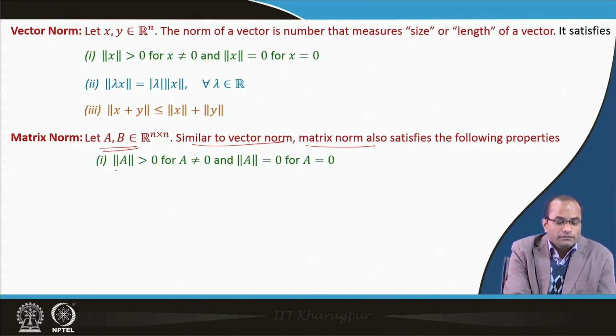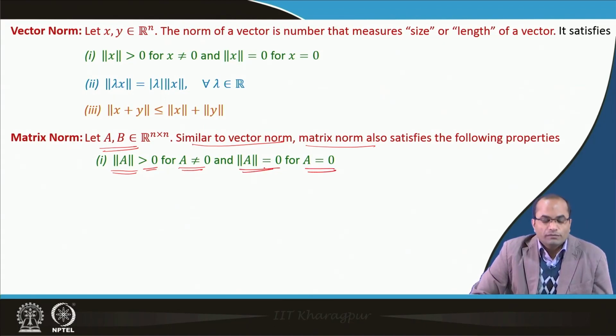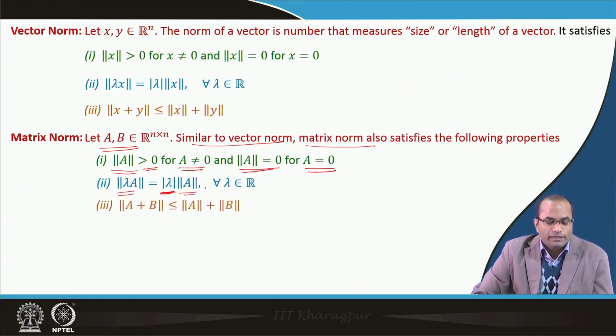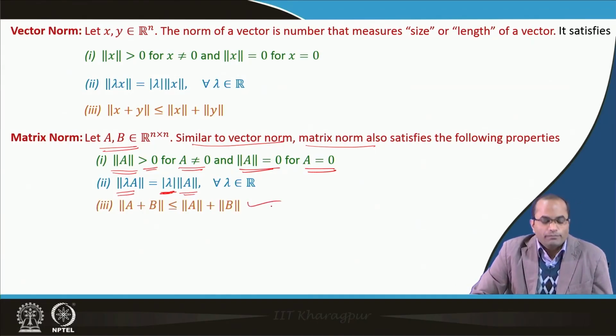The matrix norm will be positive whenever A is a non-zero matrix, and when A is a 0 matrix, the matrix norm will be equal to 0. Similarly, the absolute value of lambda can be taken out of the norm of A, and the triangular inequality also follows for the matrix norm.